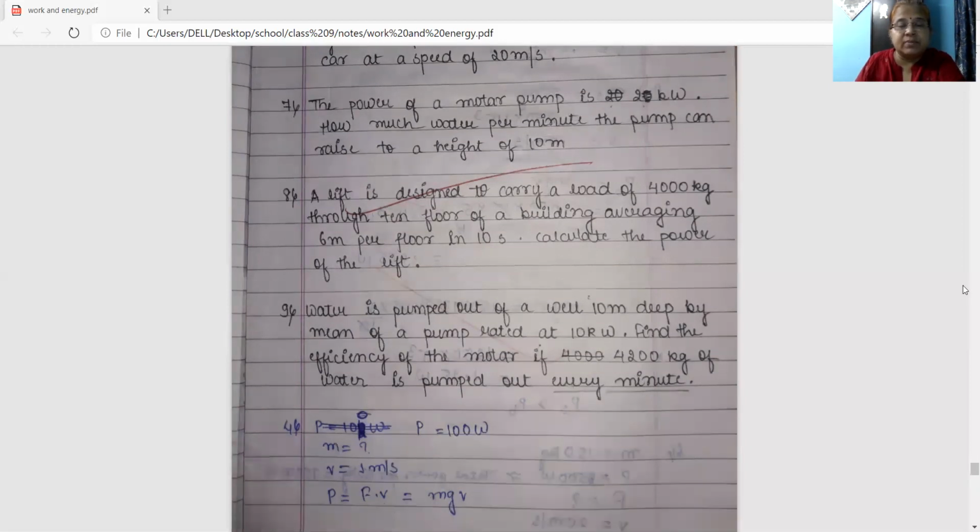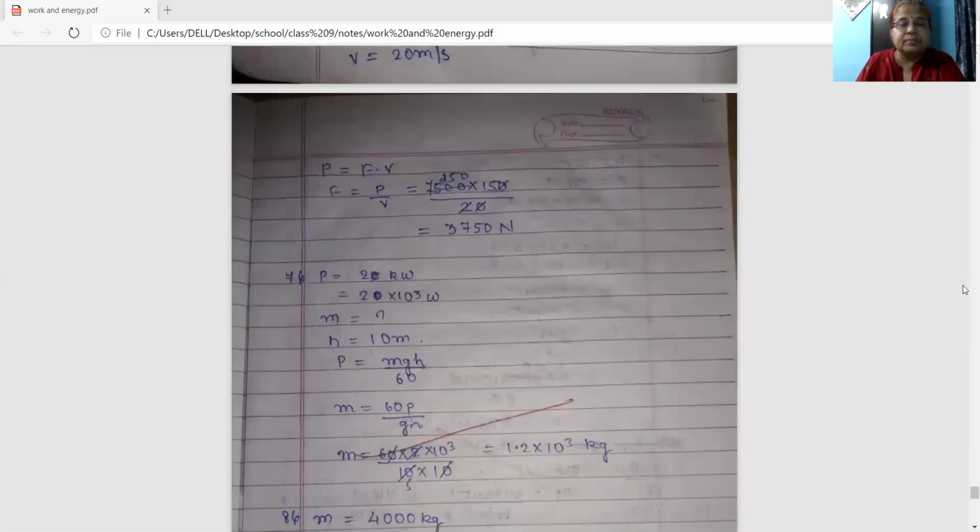Come to the solution number 7. See here, power is given 2 kilowatt, that is 2000 watt. Mass is asked, mass of the water that can be raised. So mass is asked, height is 10 meter. We know power equals work by time. So work is mgh by time. Per minute is written, so divided by 60. From here you can find out mass. Mass equals power into 60 by gh.